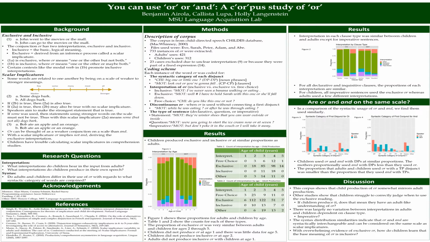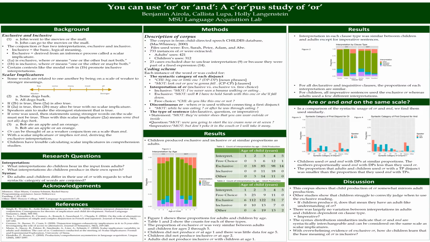Much of the data on children's use of "or" has been in comprehension studies in a lab environment, so we decided to investigate contexts in which children hear and produce "or." We asked these three questions. What interpretations do children hear in the input from adults? What interpretations do children produce in their own speech? And do adults and children differ in their use of "or" with regards to what syntactic category of words are conjoined? The corpus used is the CHILDES database of child and child-directed speech.